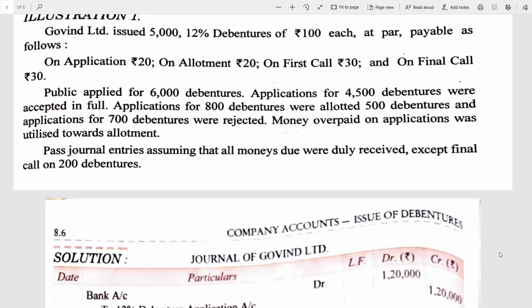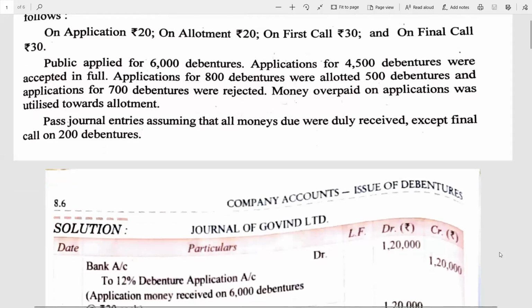Please circle 800 debentures, allotted 500 debentures. Then application for 700 debentures were rejected. It means the complete money has been refunded to those debenture holders whose applications were rejected. Money overpaid on application was utilized towards allotment, meaning whatever excess money was received on 800 debentures applied by the public, of which 500 were allotted. It means on 300 debentures the company is receiving the excess amount.